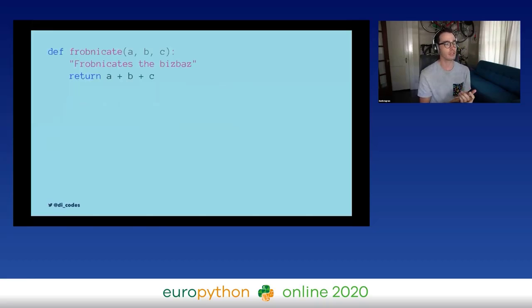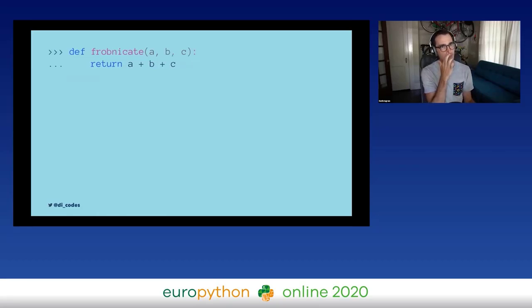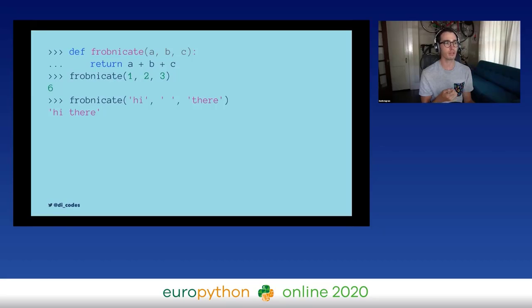So in Python, when we write a function like this, how do we know what types this function is expecting, right? If you saw this function somewhere and you didn't know what it does, what would you expect the argument types and the return type to be? So you might say, okay, well, I'm seeing that it's adding things together. So maybe these are integers, right? And you'd be right. You could call this frobnicate function with integers, and it would give you the sum of all those integers. But you could also call frobnicate with strings, and it would concatenate the strings into a single string. And actually this works for lists and really anything else that would support this addition operator in Python. So we can say that the arguments to frobnicate and the return type of frobnicate are dynamic.